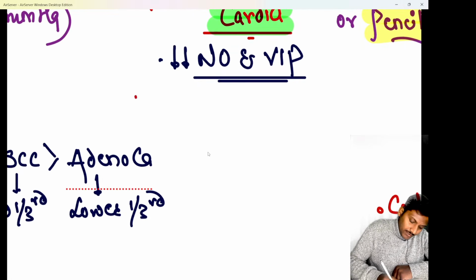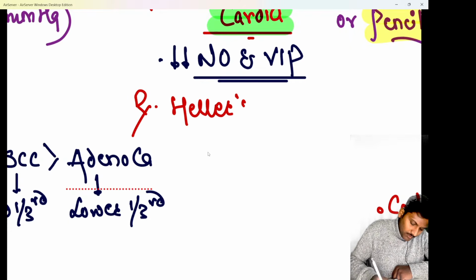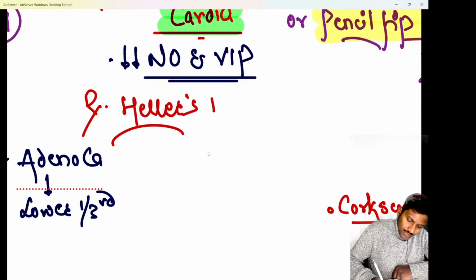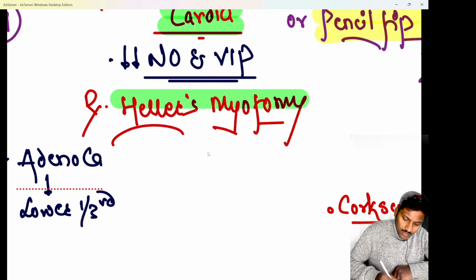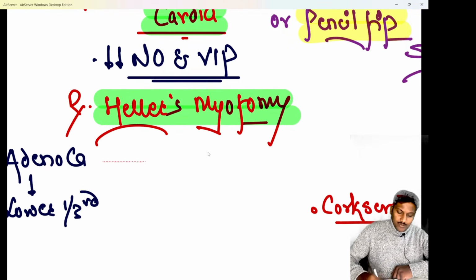And yaad rakhna, the treatment for a case of achalasia cardia is the classical Heller's myotomy. So the best treatment is Heller's myotomy. There are multiple other options, but the best treatment for a case of achalasia cardia, answer is Heller's myotomy. That has to be kept in mind.